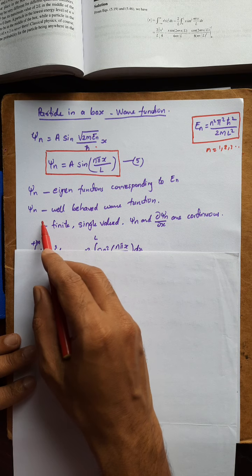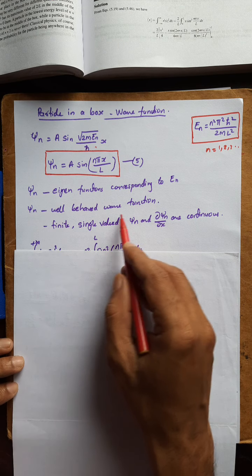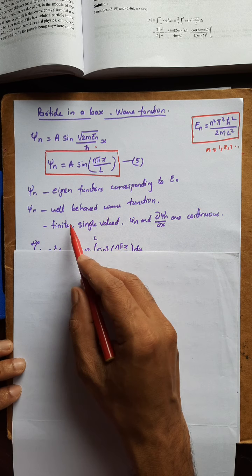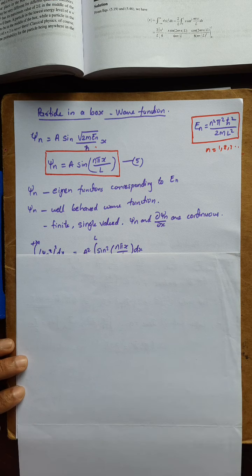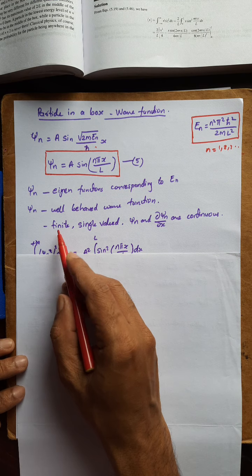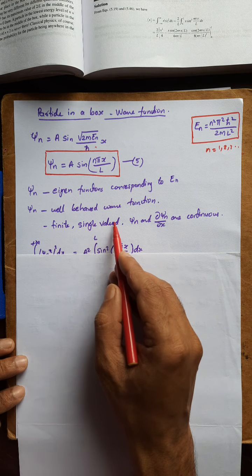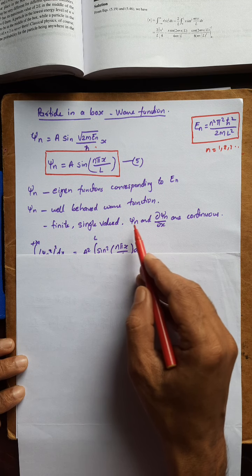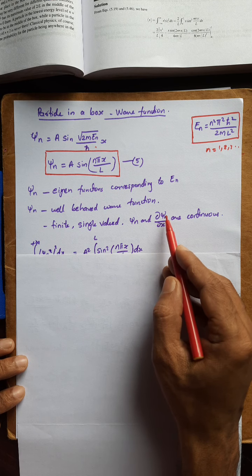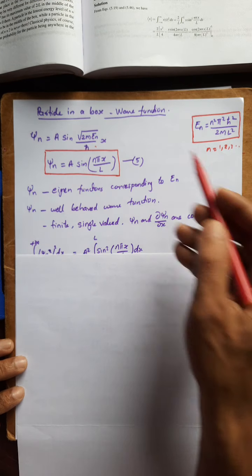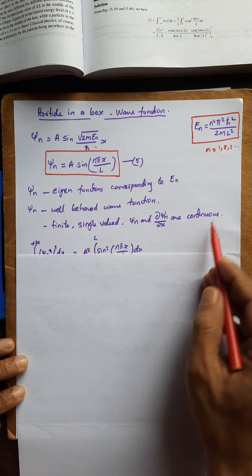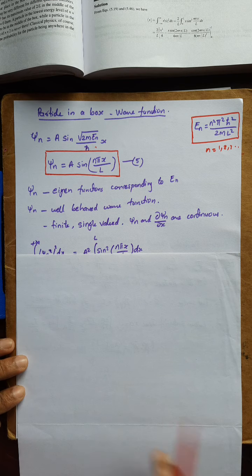Now we can see that psi n is a well-behaved wave function, or it satisfies all the requirements for a well-behaved wave function that we discussed in our previous class. That is, it is a sine function, so it is finite and single valued. And psi n and dou psi n by dou x are continuous. The derivative is a cosine function, so it is also continuous. So it satisfies these conditions. And one more condition for a well-behaved